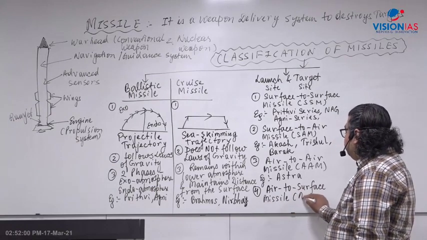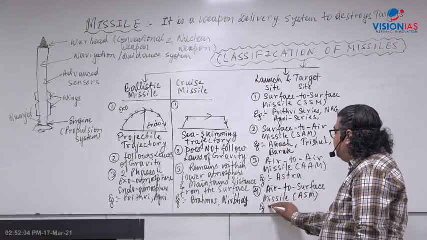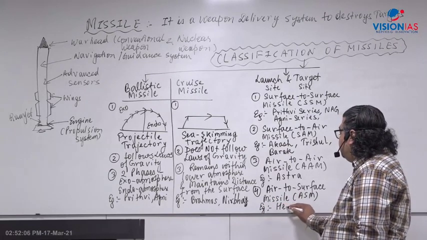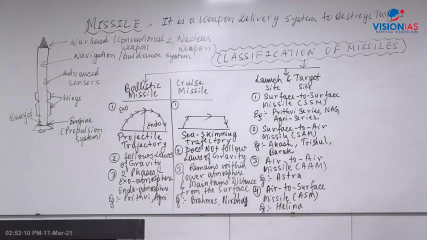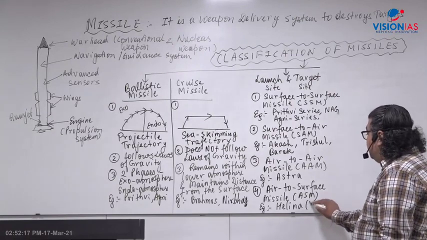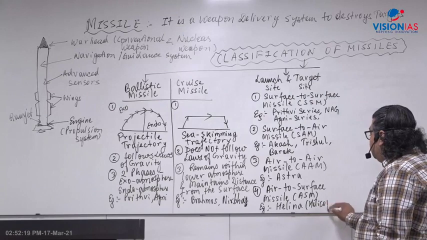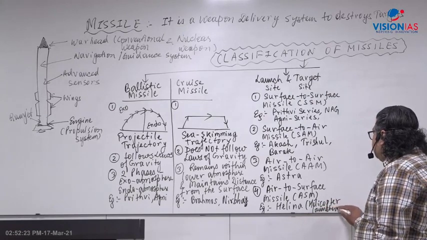That is called ASM. A very good example of an air-to-surface missile is a version of Nag called Helena. What is the version of Nag missile? Nag is an anti-tank missile, and there is a version called Helena, that is, helicopter launched Nag.